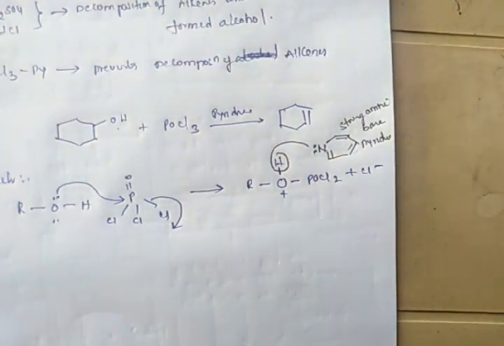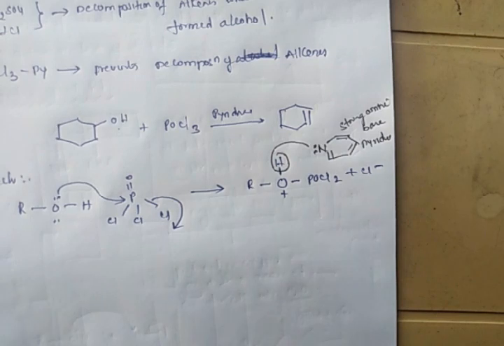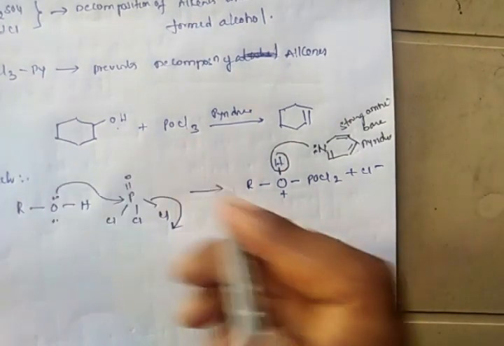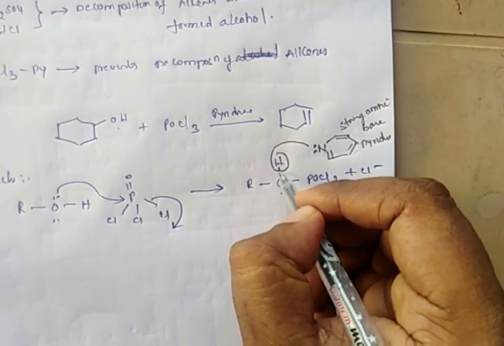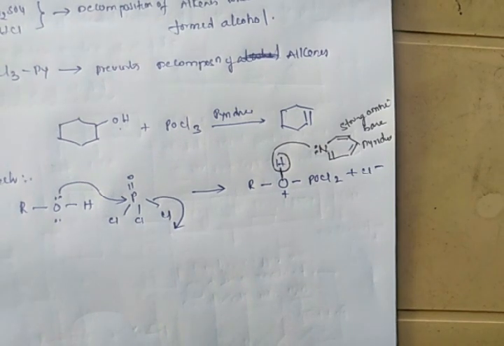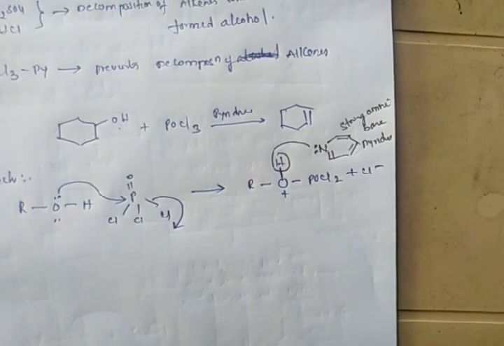Whenever it abstracts this acidic hydrogen, the electrons present in this hydrogen oxygen bond will be shifted.